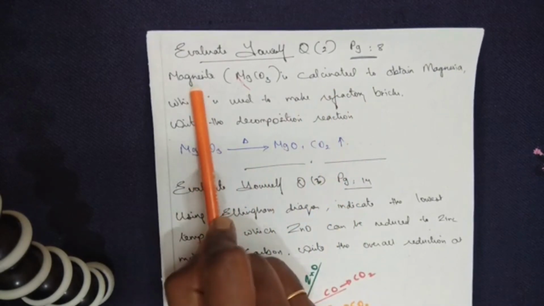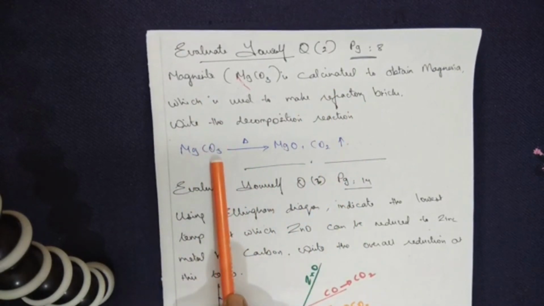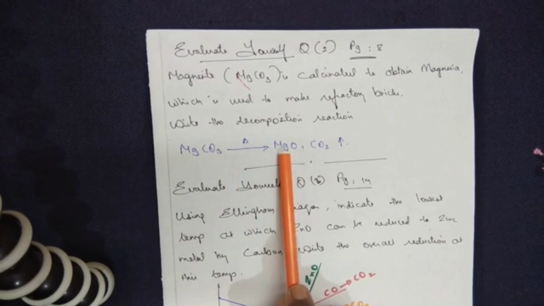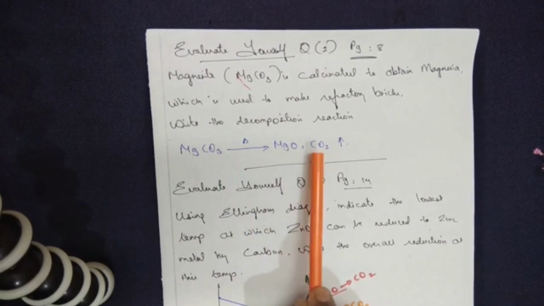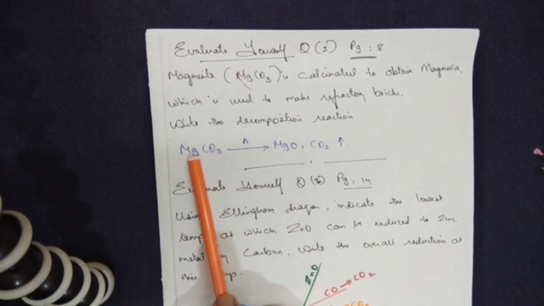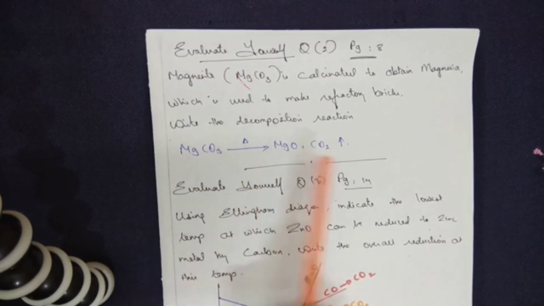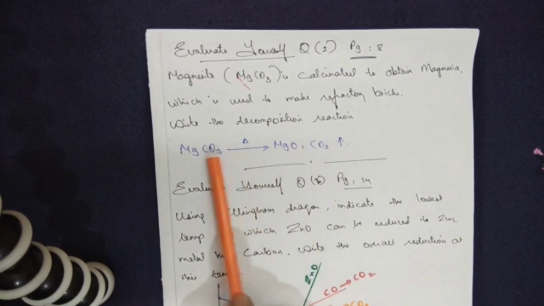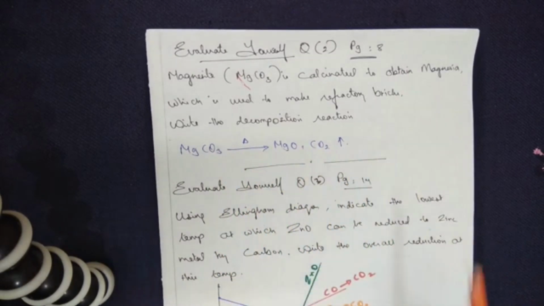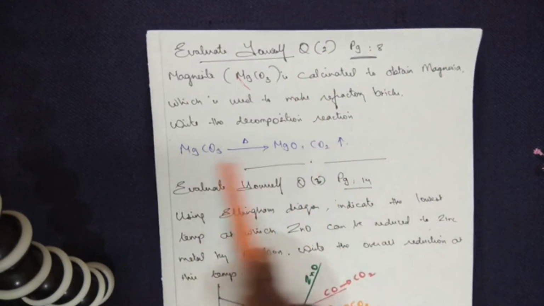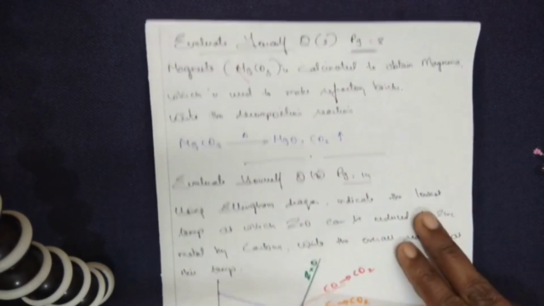So the magnesite formula is MgCO3, that's magnesium carbonate. When you heat it in the absence of oxygen, what goes out? You get a metal oxide, magnesium oxide, plus carbon dioxide. Magnesium is 1 time, here also 1. Oxygen is 3 times, 2 plus 1, 3 times, and carbon 1 time, carbon 1 time. It's a balanced reaction. Only so much is the answer. Don't get frightened looking at the 3 lines of the question. The answer is just a single line.